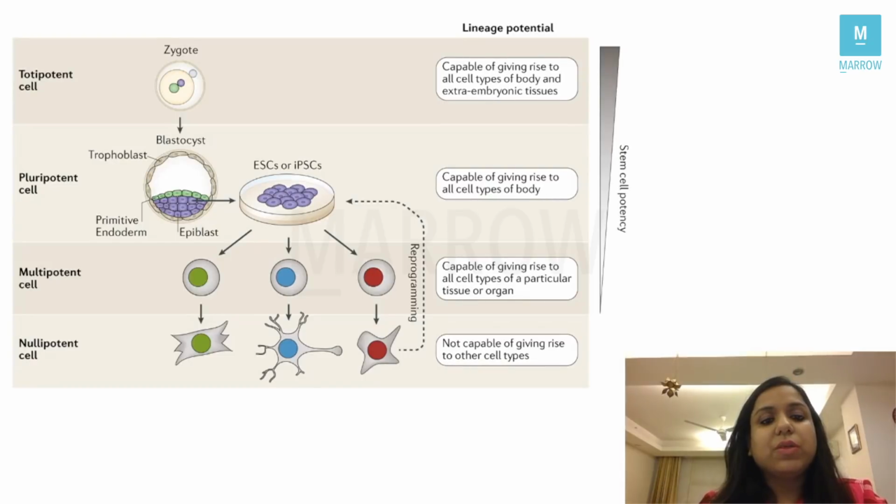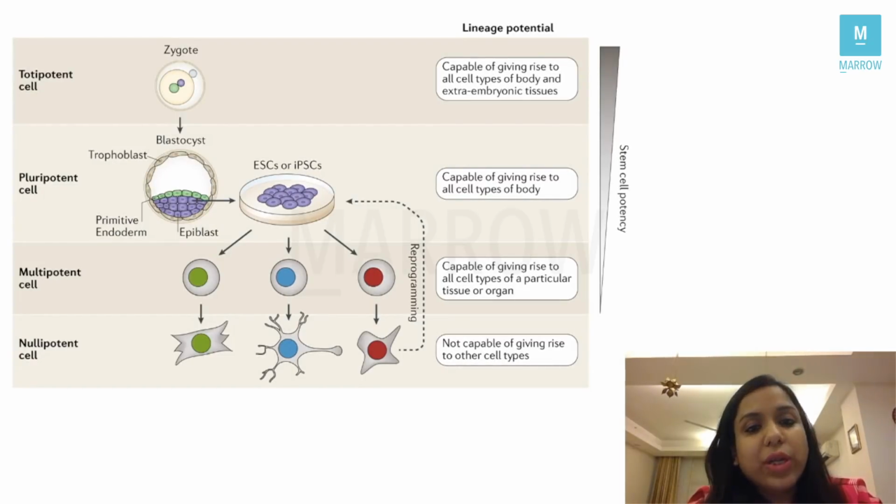Few things about stem cells, students, you should know that there are four kinds: totipotent, pluripotent, multipotent, and nullipotent, right? A totipotent stem cell is capable of producing all the cell types and extraembryonic tissue. Pluripotent will give rise to all cell types of the body but not the extraembryonic tissue. Multipotent, only one particular lineage of cells. Nullipotent will not divide. So these are the types of stem cells which we have.